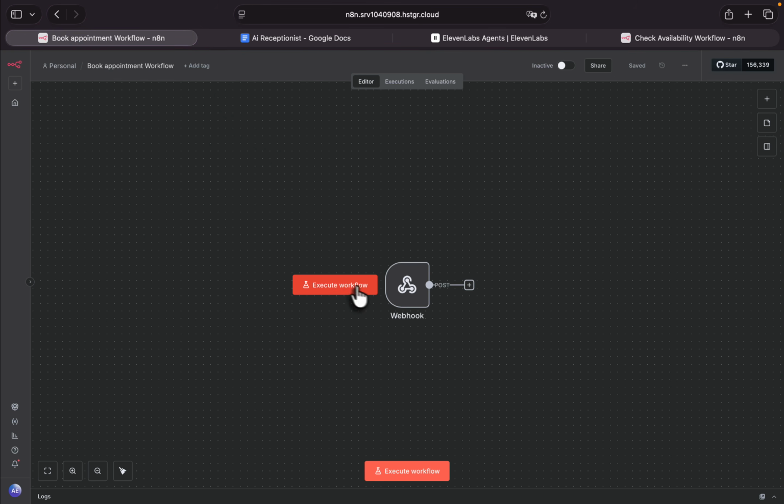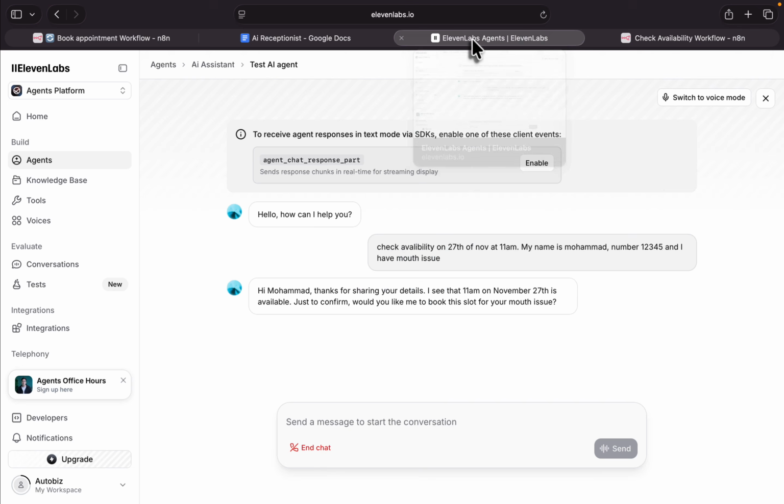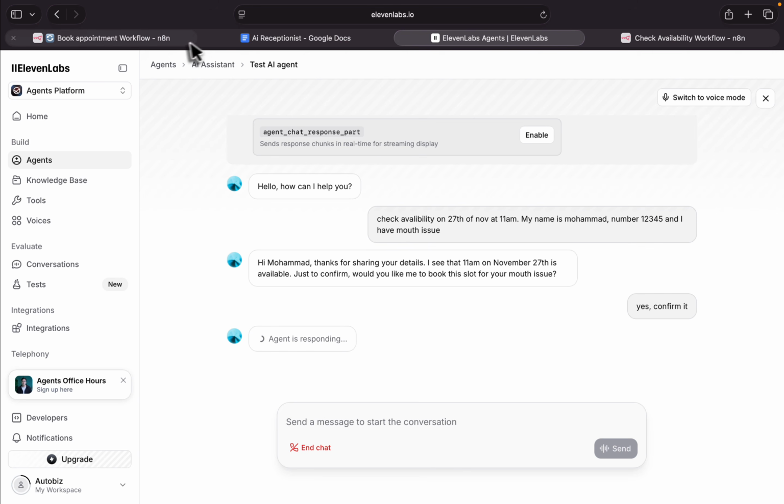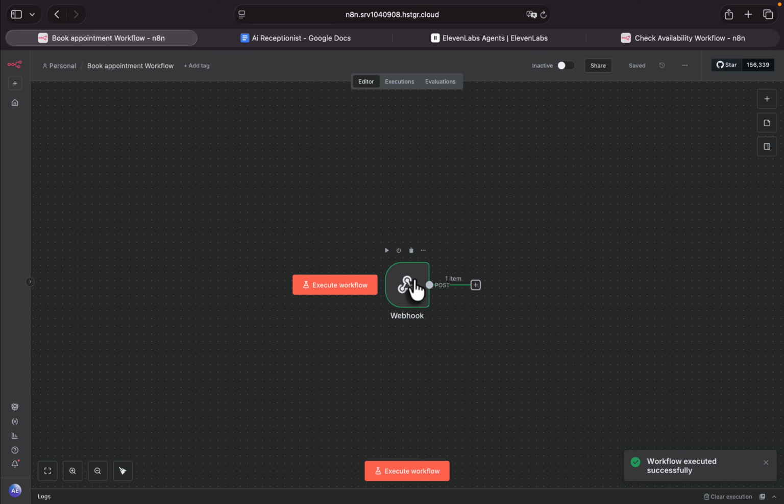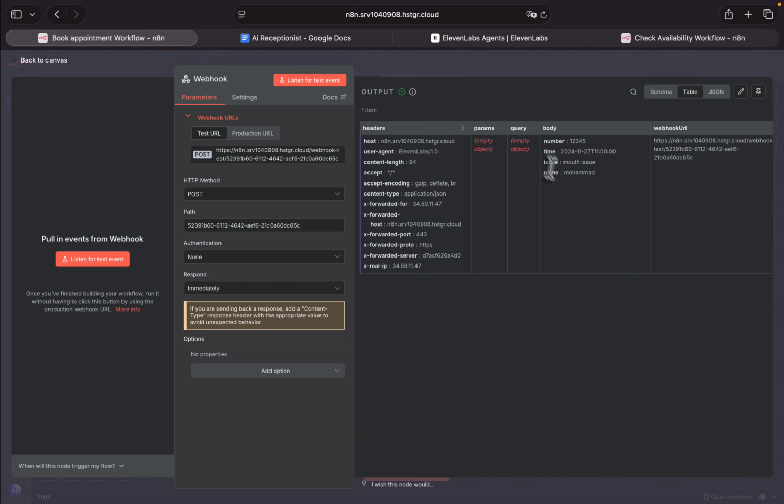Now let me execute the second workflow. And now let's confirm it. Yes, confirm it. And now it should give all the data to this webhook. If I open it, you can see the number, time, issue, and the name, all the information that I provided.